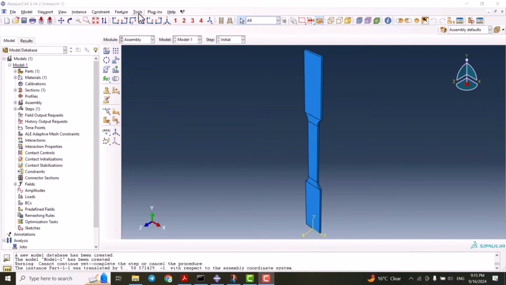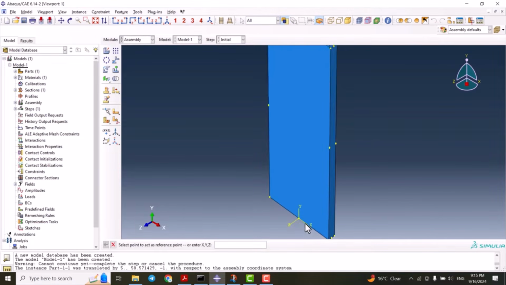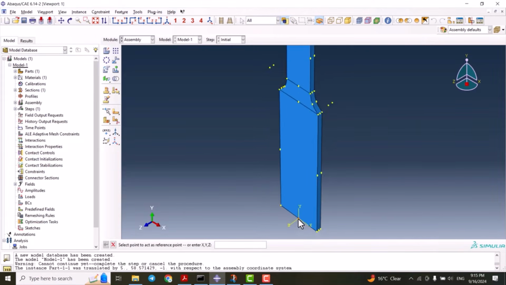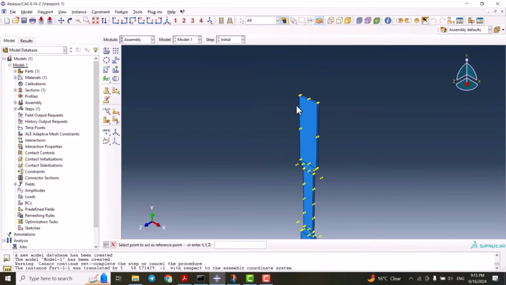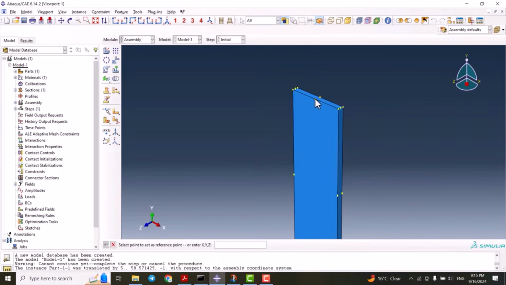The next thing to do is to go to tools and reference point. So this point is 0, 0, 0, and this point is 0, 100, 0.